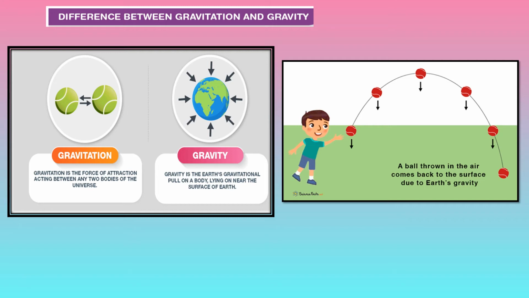If we throw the ball in the upward direction, it should go upward, but after some time it falls on the earth, because we have thrown the ball with a certain velocity, but the earth is pulling the ball towards the center, and as a result its velocity goes on decreasing until the velocity becomes 0. So the object starts falling towards the earth due to gravity.